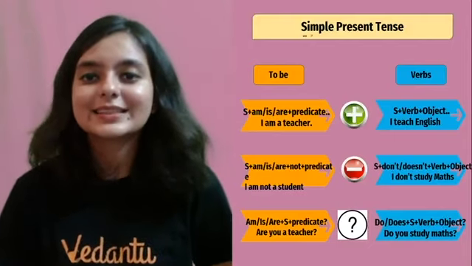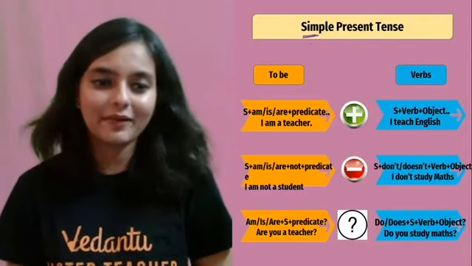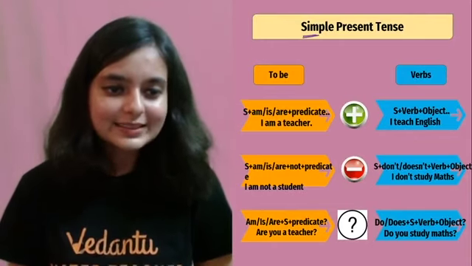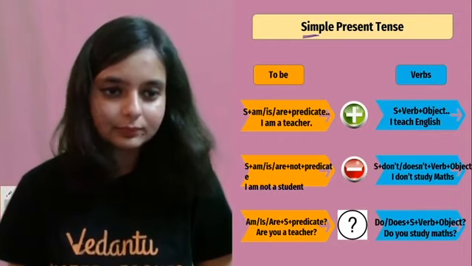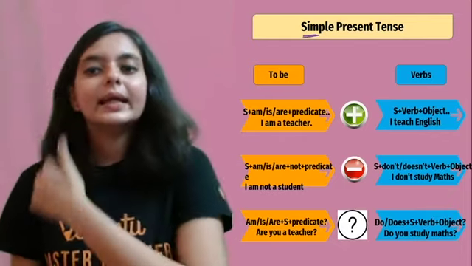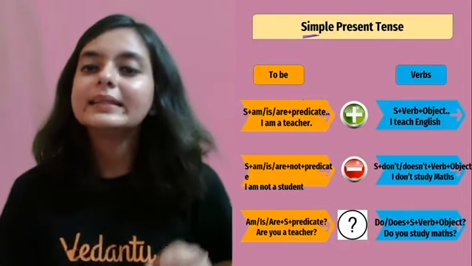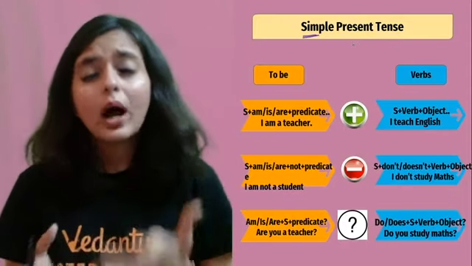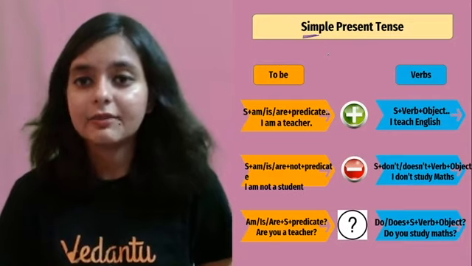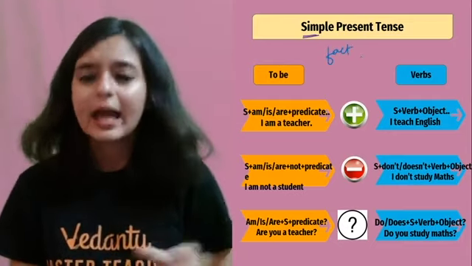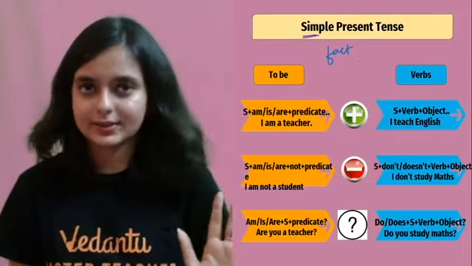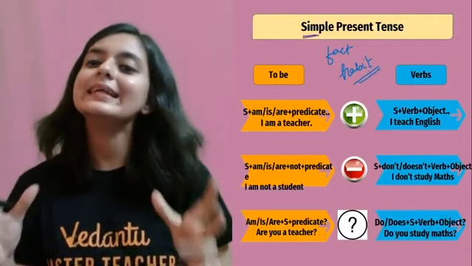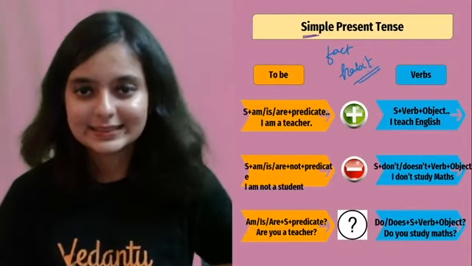So as the name suggests, this is going to be really simple, so no need to worry at all. Let me take some other color because it will not be visible otherwise. One second. Alright. So in simple present, first of all, let me tell you that simple present is used when you are stating any fact, maybe scientific fact or any fact, or when you are talking about your daily habit. Usually in these cases, you use the simple present tense, all right?